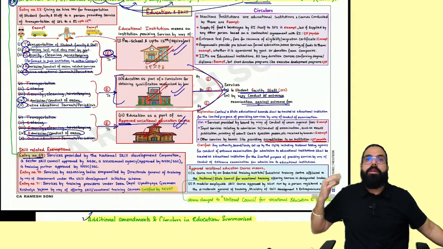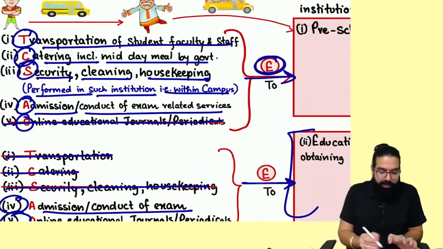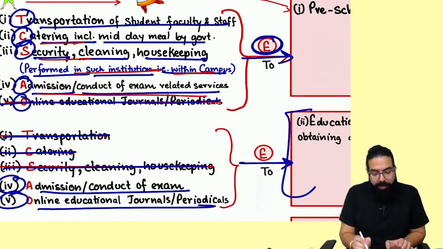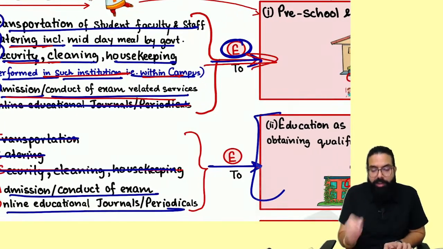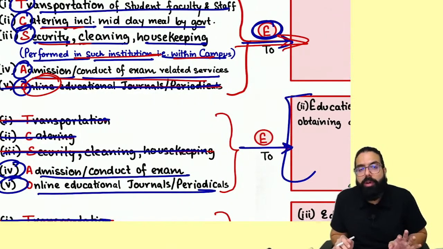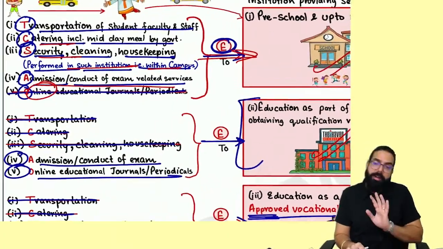Taking, remember, if they are taking services which are transportation, catering, security, cleaning, housekeeping within the campus, or admission and conduct of exam, if it is given to an educational institution up to 12th, it is exempt. Online journal, Baba, school going kids up to 12th don't read online. So remember, giving that to them is not exempted, it is taxable.